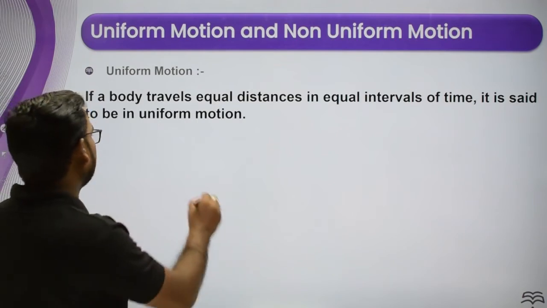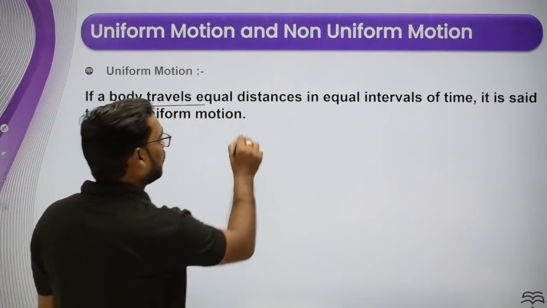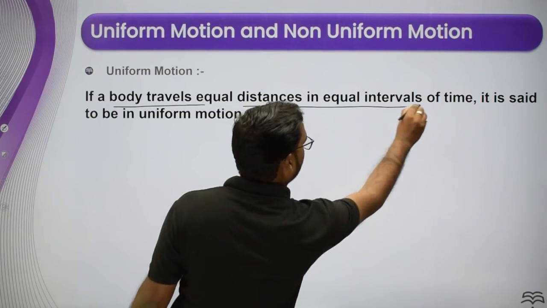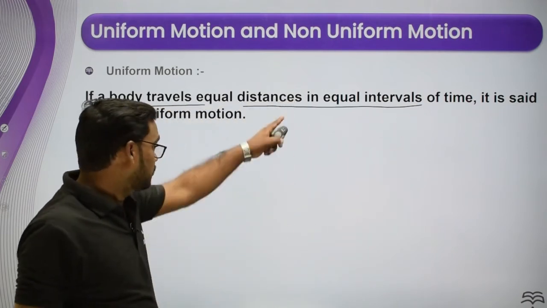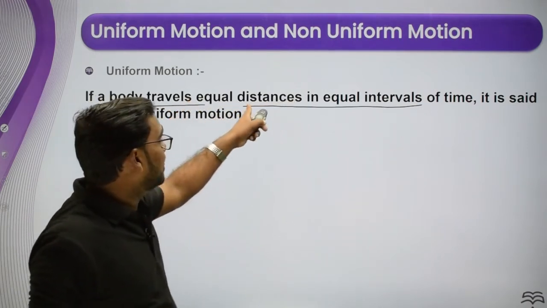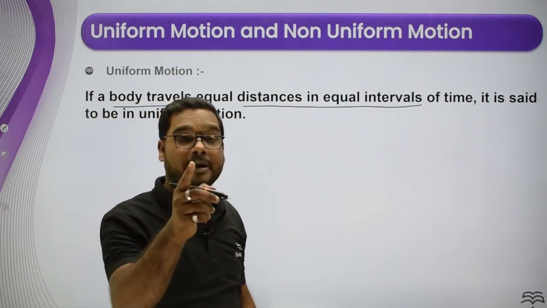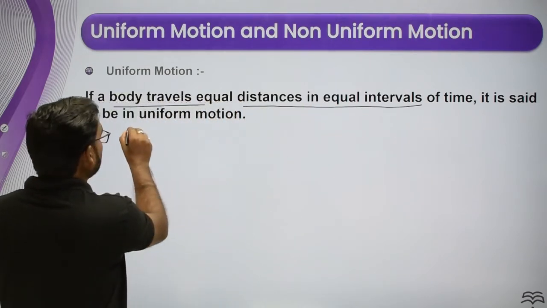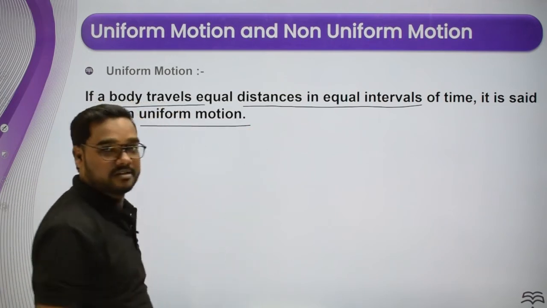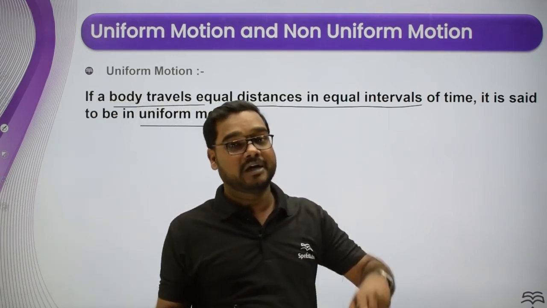How to define uniform motion? Now you can see here, if a body travels equal distance in equal time interval. Now you can focus here. The particle must cover equal distance in equal time interval, then you are able to say that the motion is uniform motion. Okay, what is the meaning of equal distance in equal time interval?